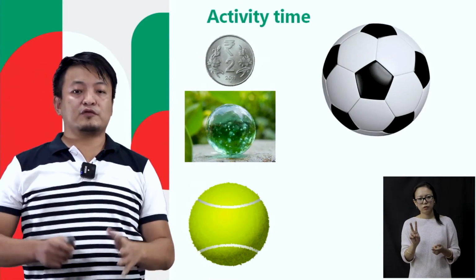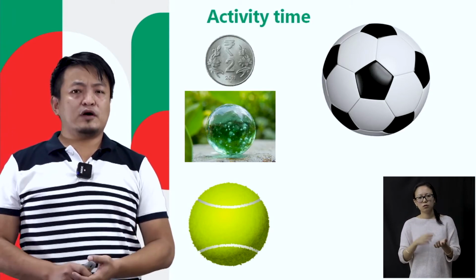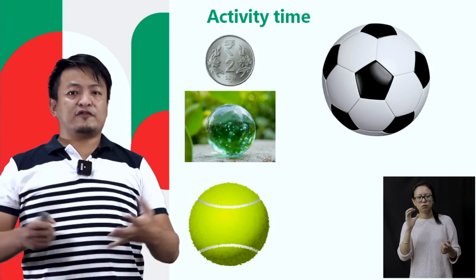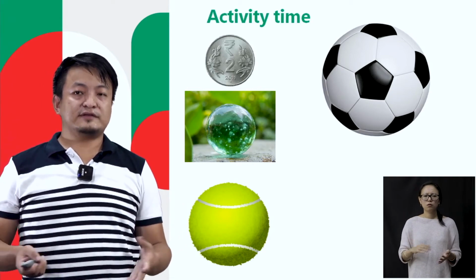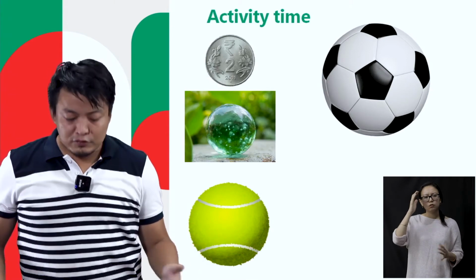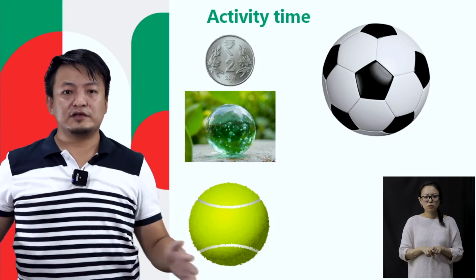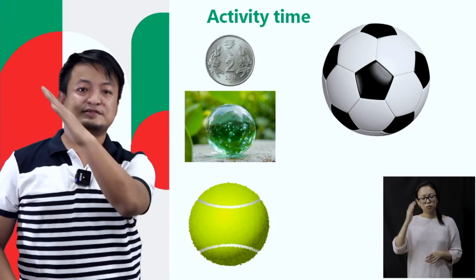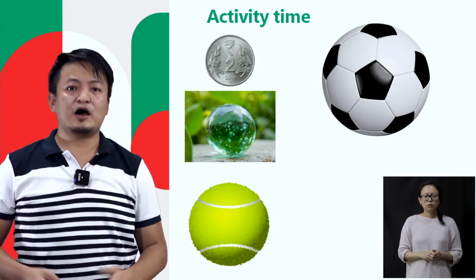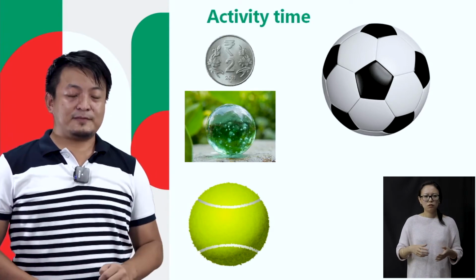Now students, we are going to do one activity. You all may be wondering why we have learned today that the Earth is a big ball, but when you look at the house or the surroundings that we live in, it's plain. We see hills, right? How is that possible? So students, we are going to do an activity.